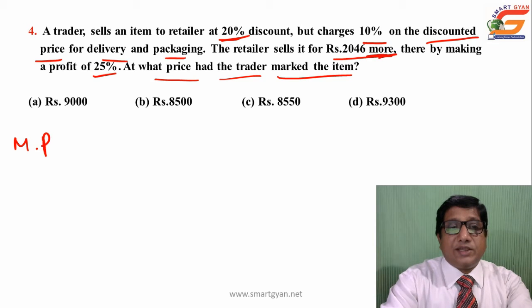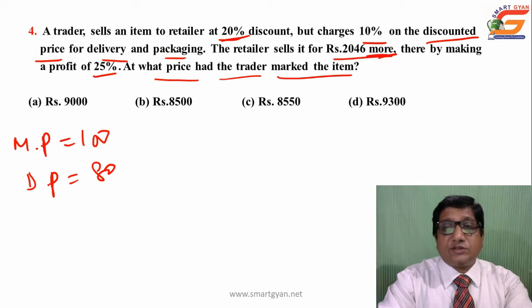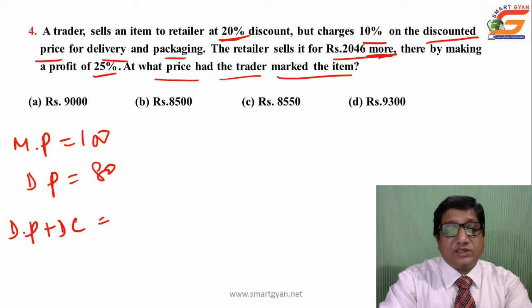Mark price 100, discounted price is equal to 80, then discounted price plus delivery charges is equal to 80 into 10%, that is 88.